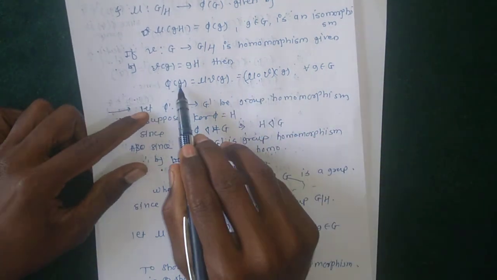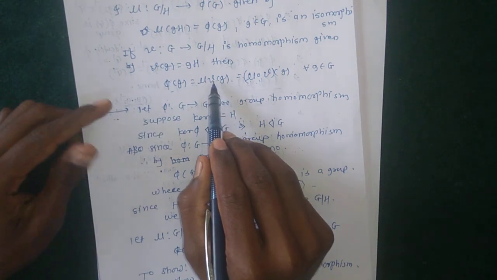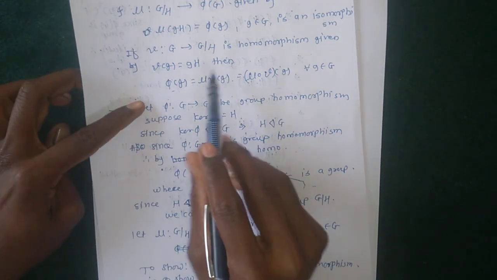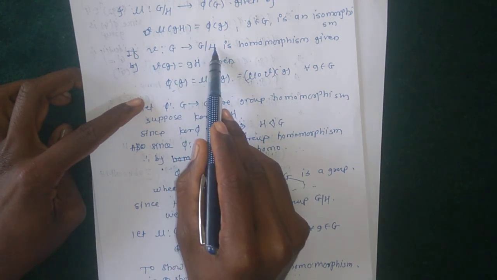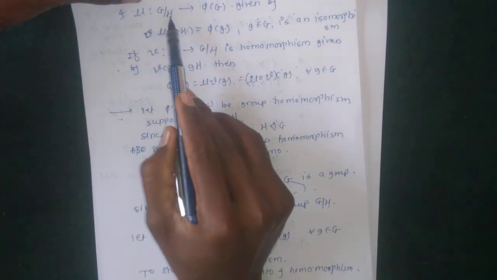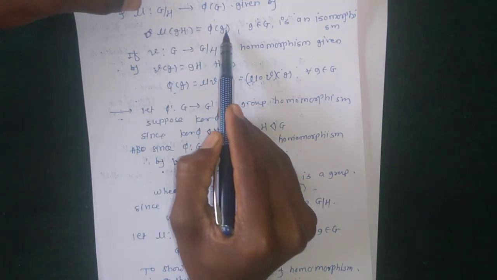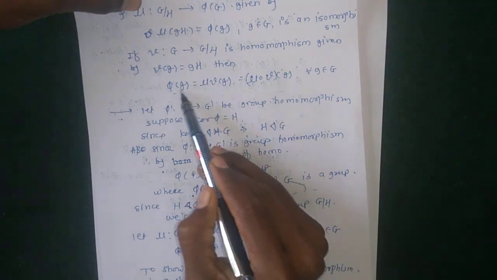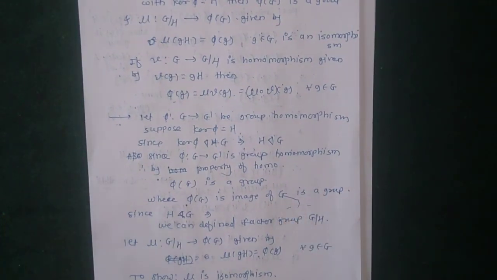When γ is applied on this element g, their value is gH, and gH is an element of the factor group G/H. And ν is from G/H to φ(G), so when ν is applied on that gH, their value is φ(g). So ν∘γ(g) is equal to φ(g). So this is the proof of the fundamental theorem of group homomorphism, or the first isomorphism theorem.